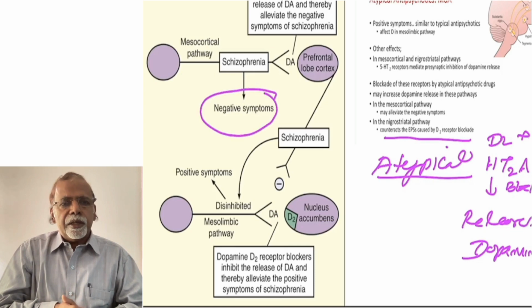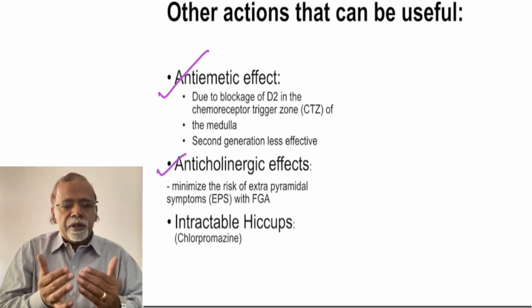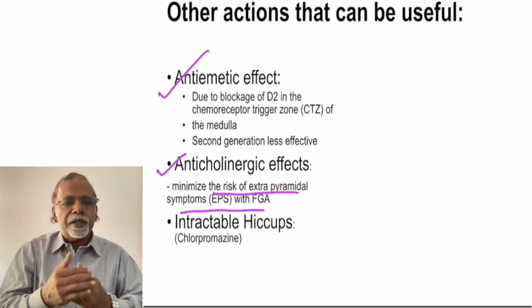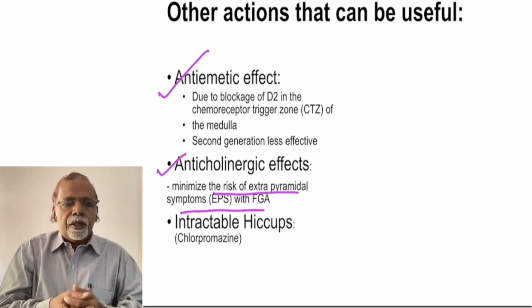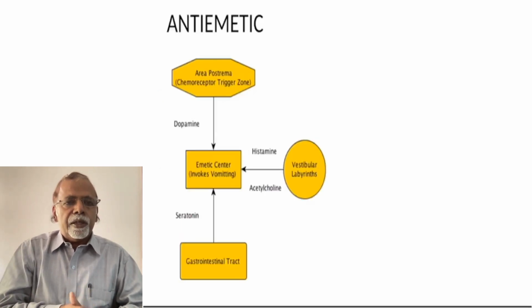So other actions are there. One is the antiemetic action. This is due to blockage of D2 in the chemoreceptor trigger zone in the medulla. Second generations are less effective. It has anticholinergic effects. These anticholinergic effects are useful for counteracting the extrapyramidal effects, and it is useful for intractable hiccups also. So you can see the mechanism of the antiemetic action.